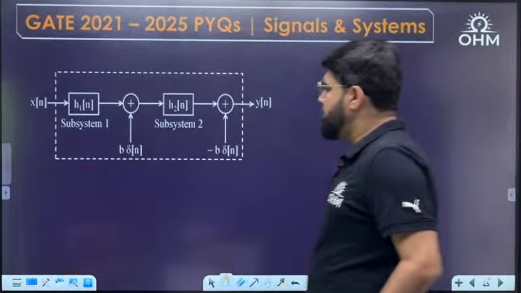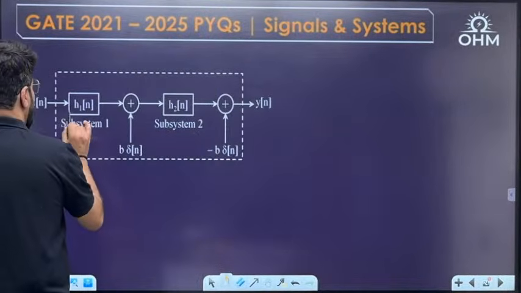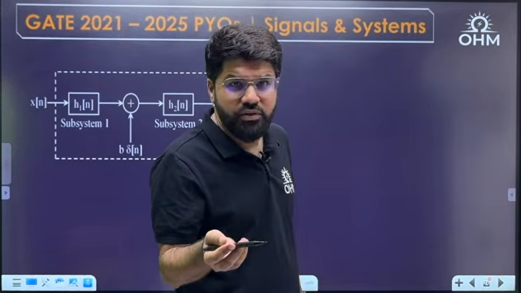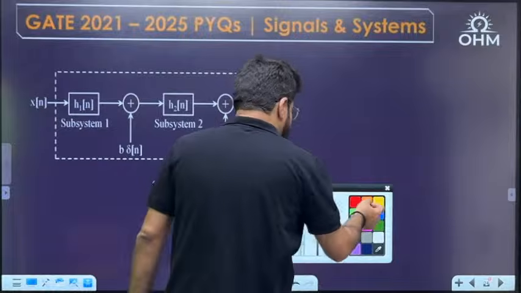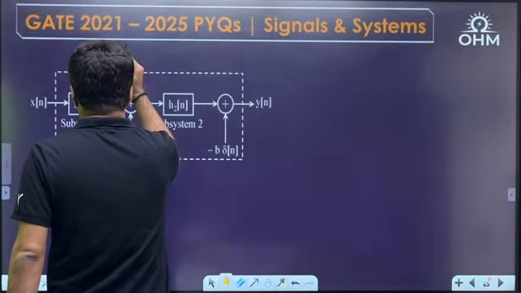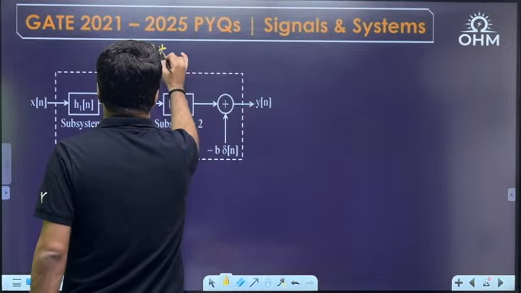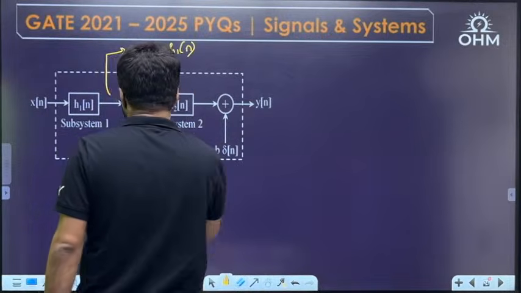Okay, let's come up here. So what is mentioned here? Now see, because if any system is LTI, the output of the system can be obtained by convolution. Convolution is applied for LTI systems, right? So what is the output here? The output here can be written as input x[n] convolution with the impulse response h1[n].